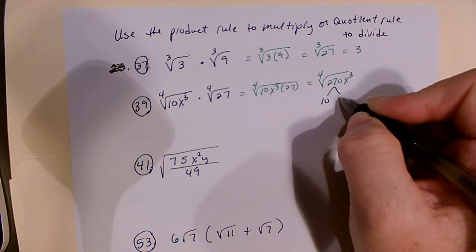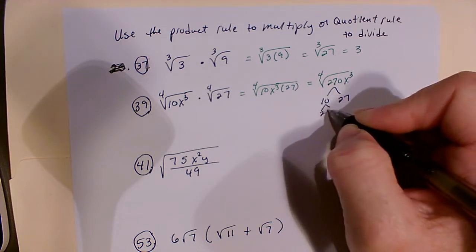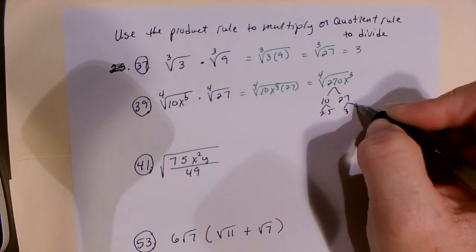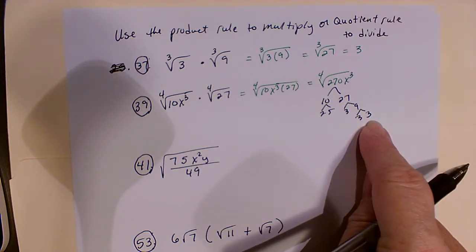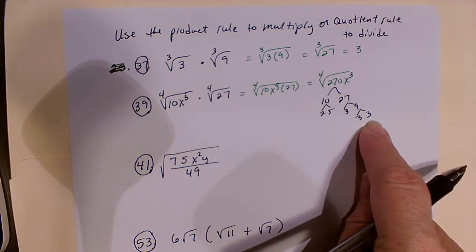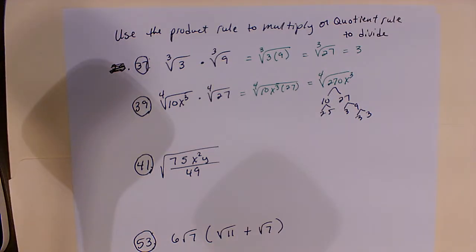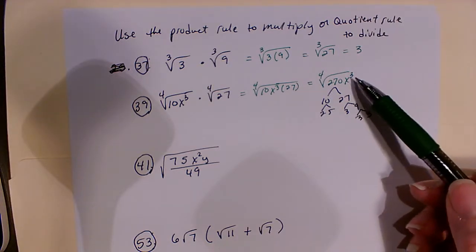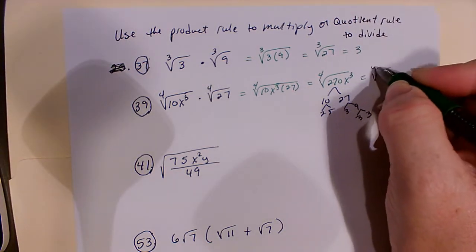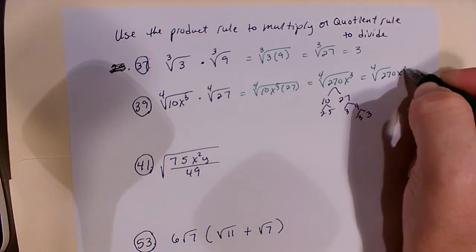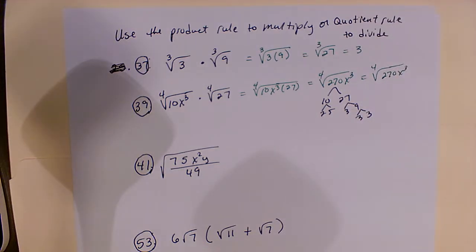So we can do 10 times 27, which gets us 2 times 5, 3 times 9, and 3 times 3. We only can find a group of 3 of the same number. So 270 will not break down, and we only have 3 of our x's because we have x cubed. So this is going to be just the fourth root of 270x cubed because it's not going to simplify.